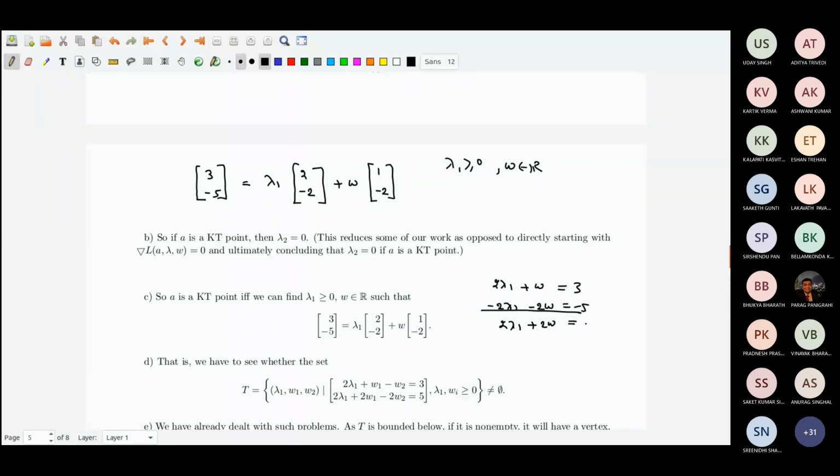And w belongs to R, so I then write it as 2 lambda 1 plus w1 minus w2 equal to 3, 2 lambda 1 plus 2w1 minus 2w2 equal to 5.